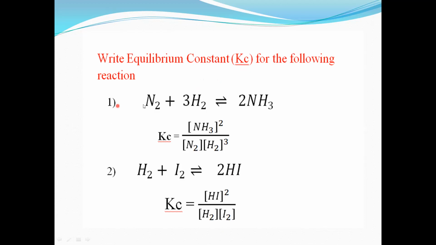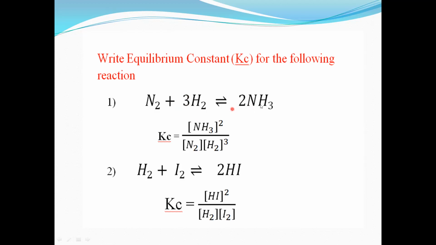Now the first example: N2, that is nitrogen, plus 3H2, that is hydrogen gas, gives, reversible, 2NH3. Nitrogen and hydrogen gas combine and form ammonia gas. For this reaction, we have to write the equilibrium constant, that is Kc, directly. So remember that it is Kc.